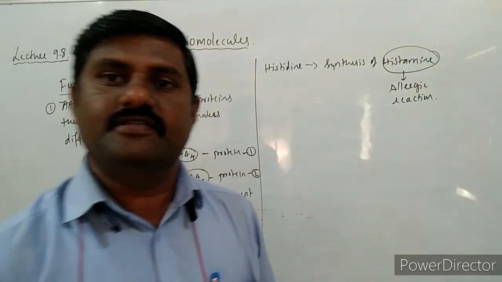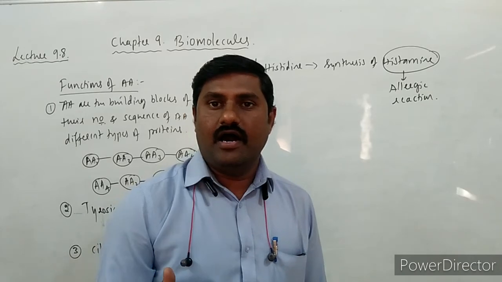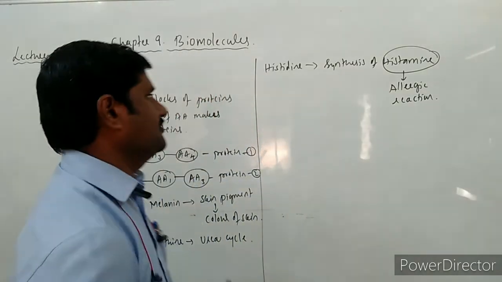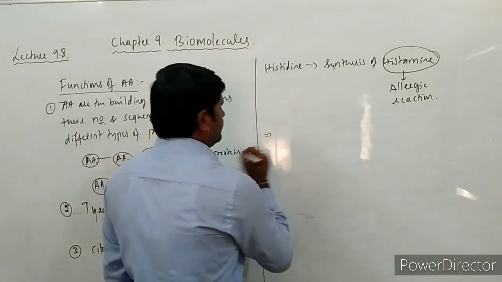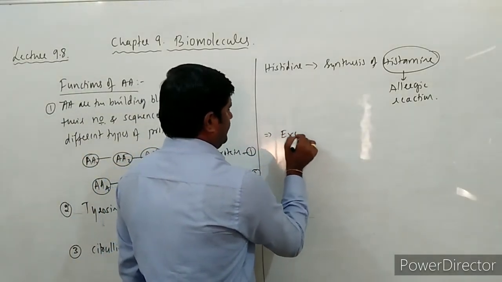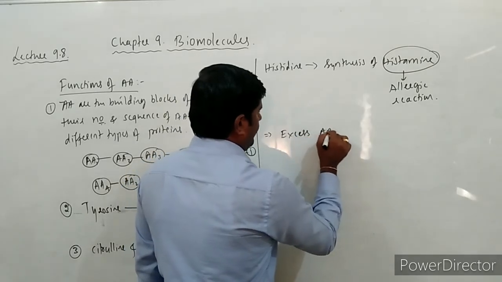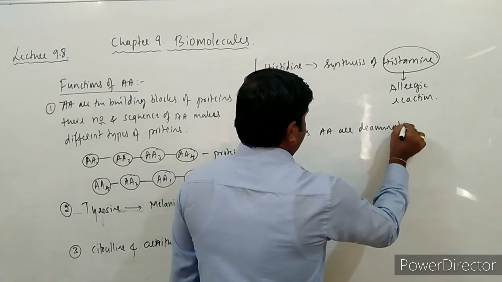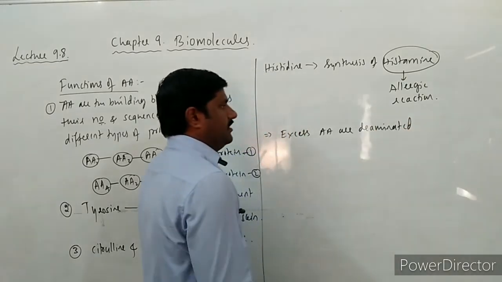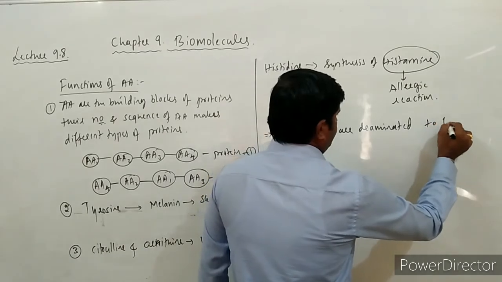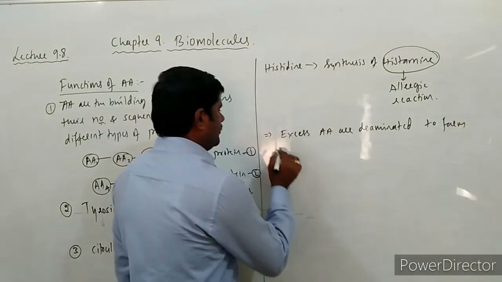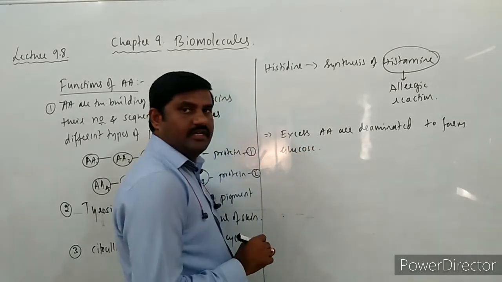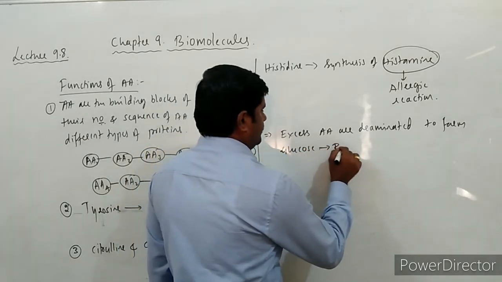Excess amino acids are deaminated so as to form glucose, which is a respiratory substrate.